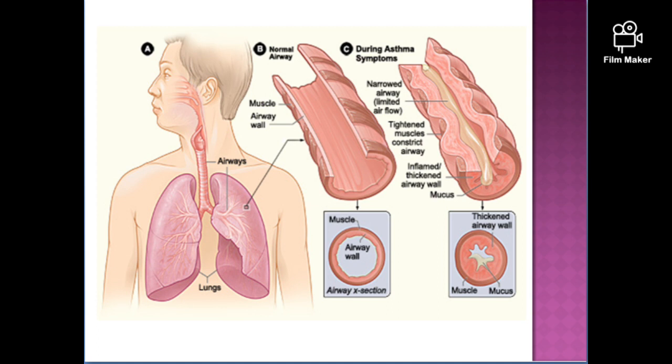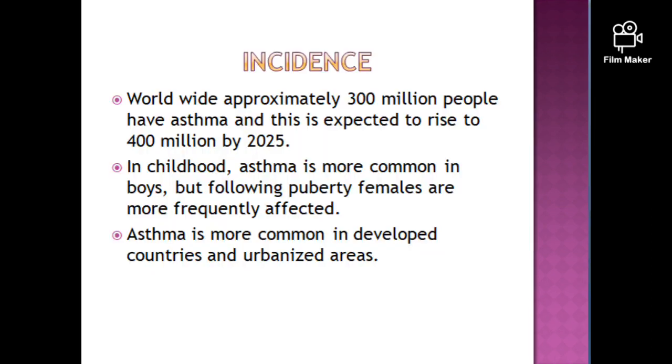That is narrowing of the airway passage due to smooth muscle contraction or tightened muscle that constricts the airway. The wall of the airway gets inflamed, thickened, and there is accumulation of mucus due to release of mediators in response to allergens, which further narrows the airway passage.